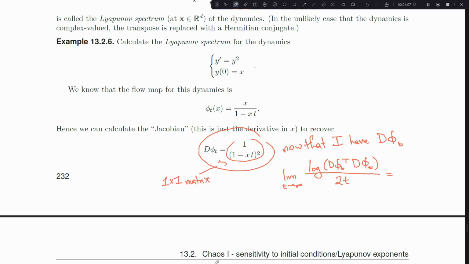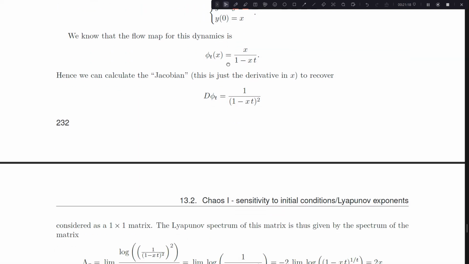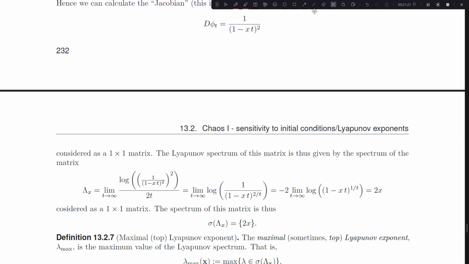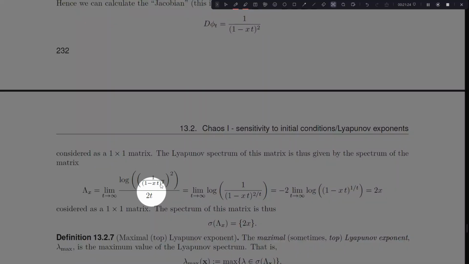So for a 1 by 1 matrix, it is its own transpose. So basically I'm multiplying it by itself, so I'll square it. I'm going to take the log of that function squared, and I'm going to divide by 2t. So there we go. I take the log of the function squared, and I divide by 2t.